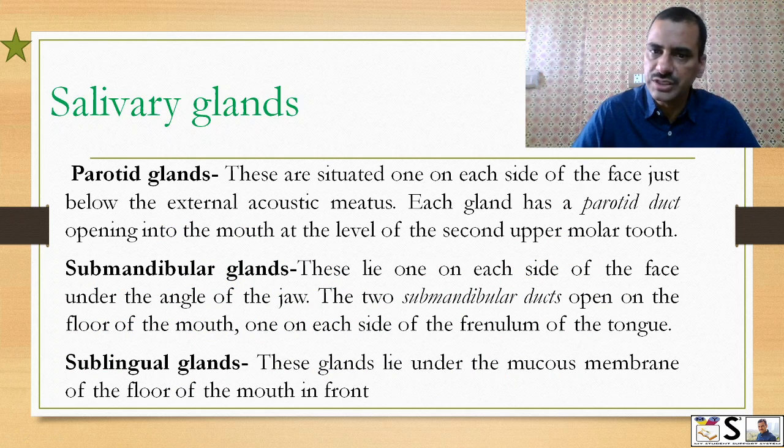Parotid gland. These are situated one on each side of the face just below the external acoustic meatus. Each gland has a parotid duct opening into the mouth at the level of the second upper molar tooth. Submandibular gland. These lie one on each side of the face under the angle of the jaw. Two submandibular ducts open on the floor of the mouth, one on each side of the frenulum of the tongue. Sublingual gland. These glands lie under the mucous membrane of the floor of the mouth in front.